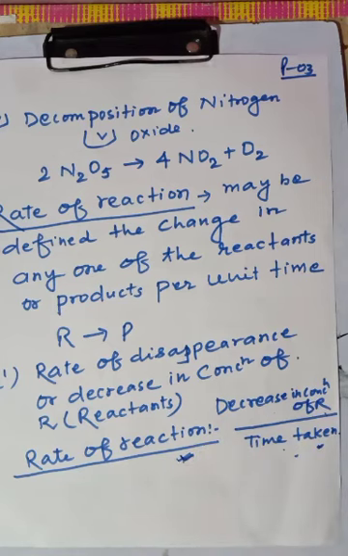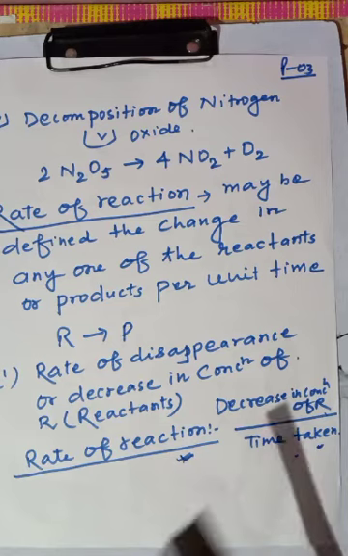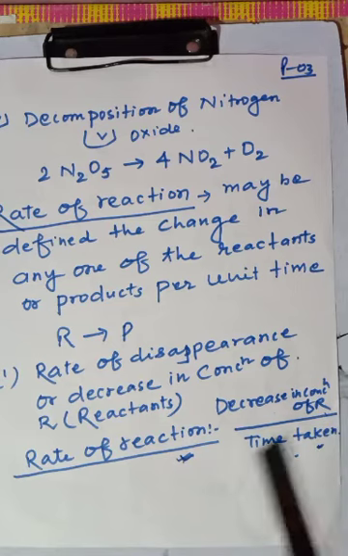Here the term disappearance is used. Disappearance indicates decrease in concentration of reactant. So a negative sign is also used. Okay, similarly, rate of reaction in case of product is the increase in concentration of product by time taken.